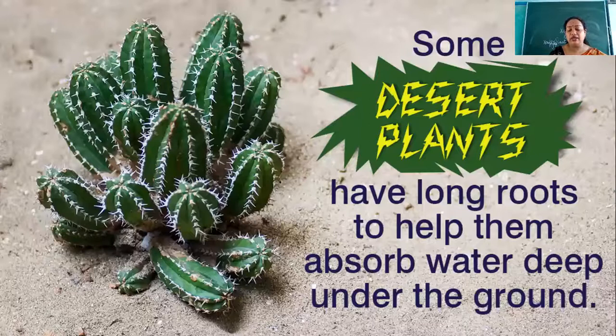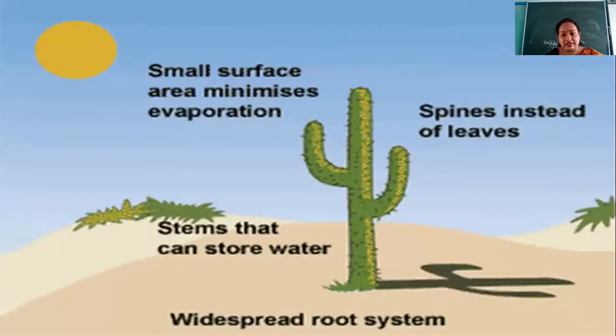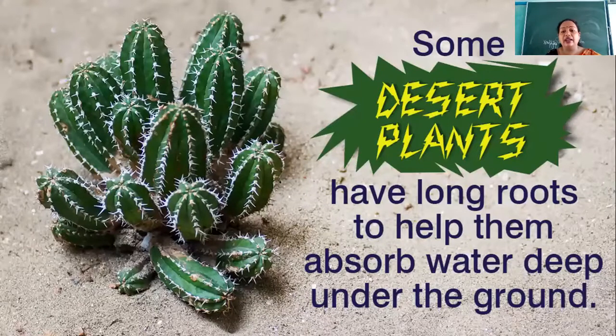You see here in the cactus, the leaves are reduced to spines. And why are these leaves reduced to spines? The reason is it helps to reduce water loss. As you have studied, the extra water that is taken up by the plants is lost, it is given out through the process of transpiration.